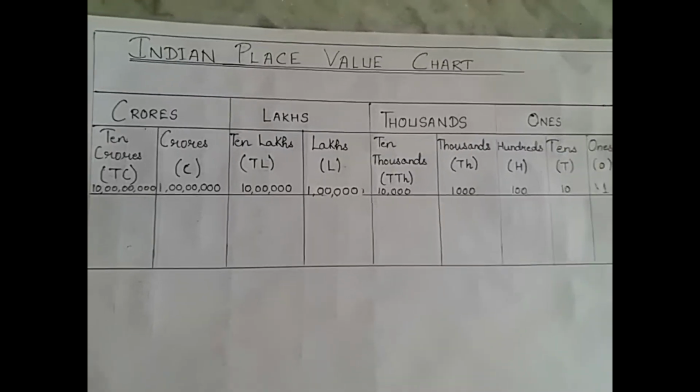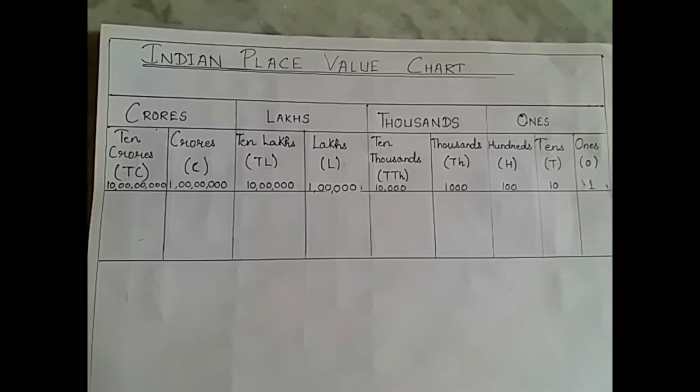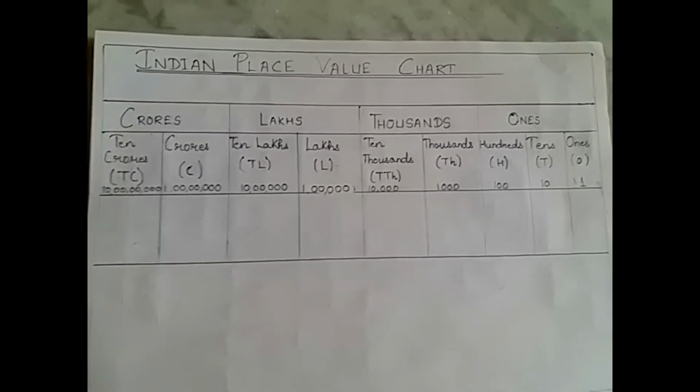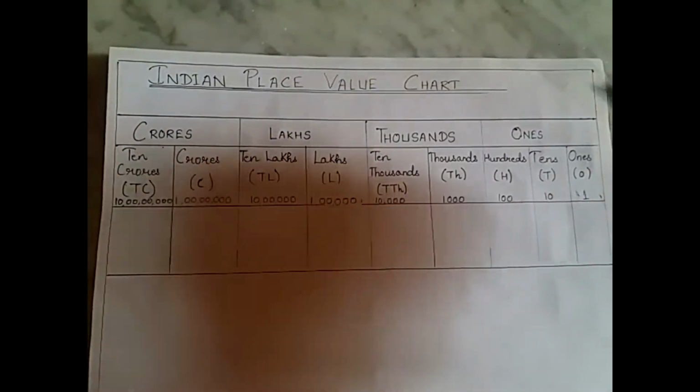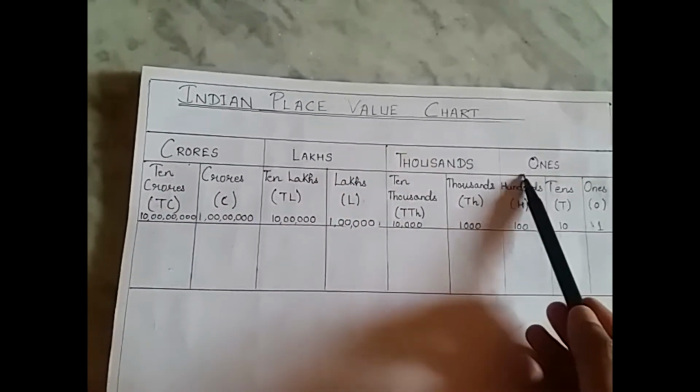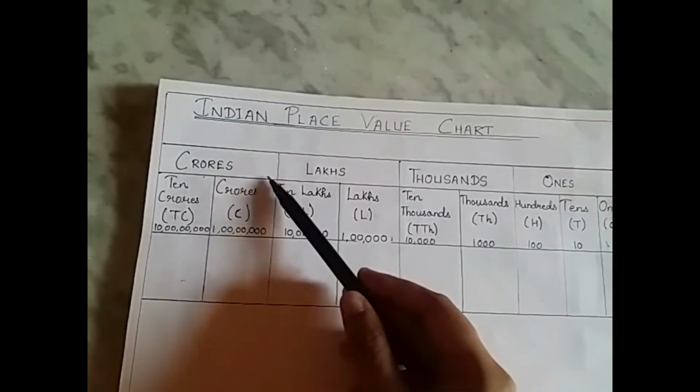Now let's move forward to another topic, that is the place value chart. We all know that there are two types of place value chart. One is the Indian system and the other one is the international place value system. We are already familiarized with this Indian place value chart. Let us just brush up once again. Here we can see there are 4 main divisions: ones, thousands, lakhs, crores.